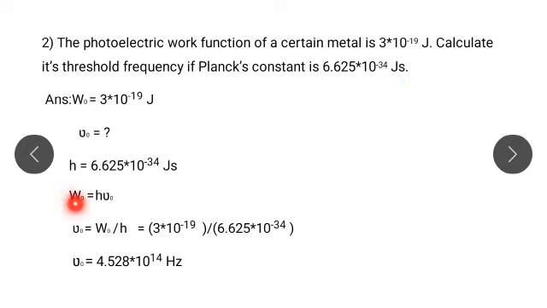We know the formula for the photoelectric work function is W0 equals h nu 0. Therefore the equation becomes nu 0 equals W0 upon h. We put the values of W0 and h. We get 3 into 10 raised to minus 19 upon 6.625 into 10 raised to minus 34. When we solve that, we get nu 0, that means the threshold frequency, equals 4.528 into 10 raised to 14 hertz. This is the value of the threshold frequency.